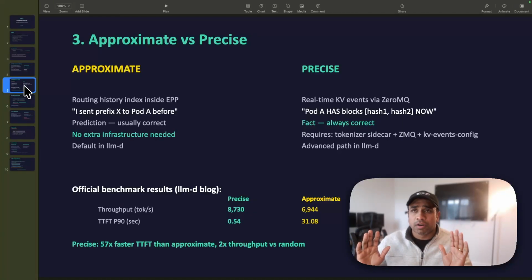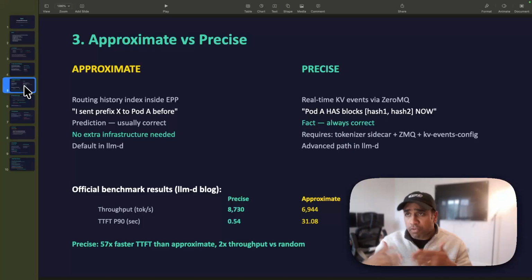Approximate looks into the history index inside the EPP and sends the request to whichever pod it was previously sent. The prediction is usually correct in approximate, but precise is much more exact, because the KV events are being sent from the pods to the EPP, and the EPP polls and indexes them.